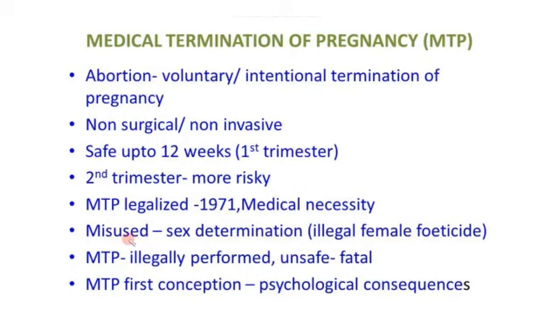This is also misused, like how I told you for amniocentesis, when after knowing the child is female it becomes feticide. This is also a type of feticide, misused after knowing the sex of the baby.